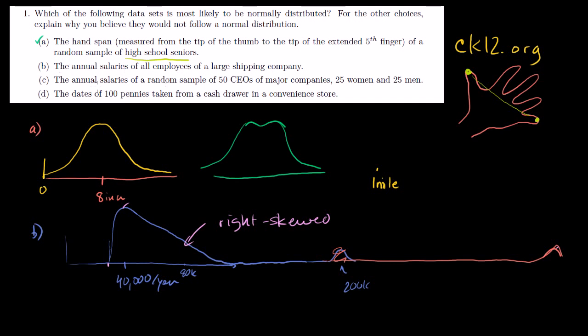Let's look at choice C, or problem part C. The annual salaries of a random sample of 50 CEOs of major companies, 25 women and 25 men. The fact that they wrote this here, I think they maybe are implying that men and women, the gender gap has not been closed fully, and there is some discrepancy. So if it was just purely 50 CEOs of major companies, I would say it's probably close to a normal distribution. It's probably something like, well, once again, there's going to be some level below which no CEO is willing